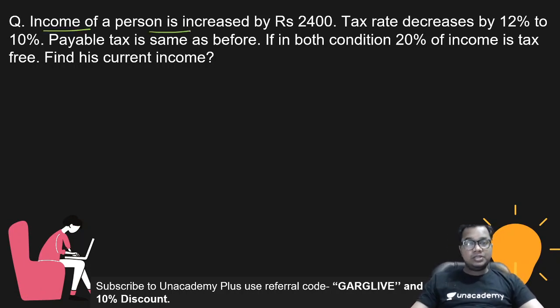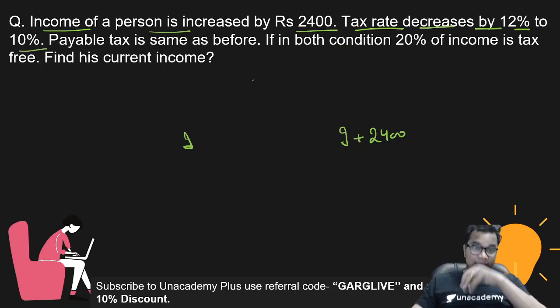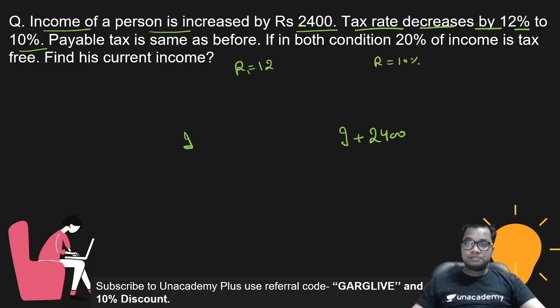The income of a person is increased by 24%. Just like, the income of a person is I. Now the income is income plus 2400. The tax rate decreases from 12% to 10%. That is, earlier if the tax rate was 12%, now the tax rate has become 10%. The paid tax is the same as before.